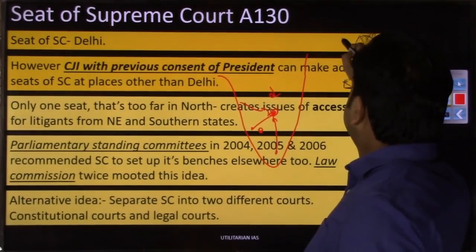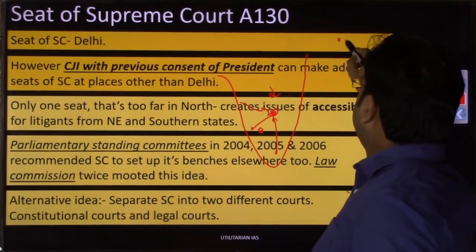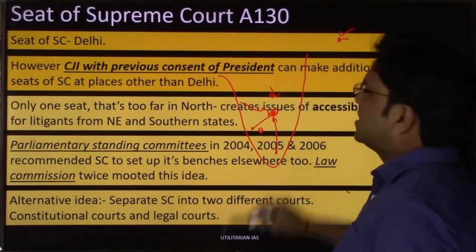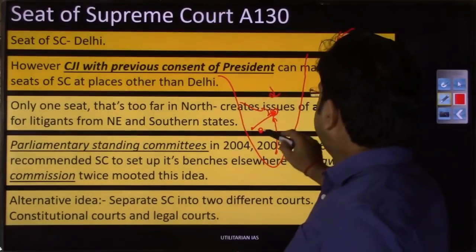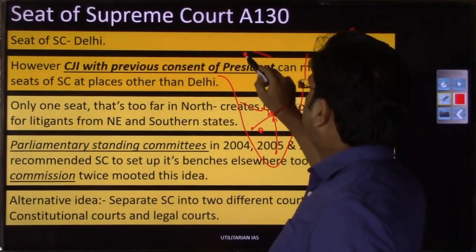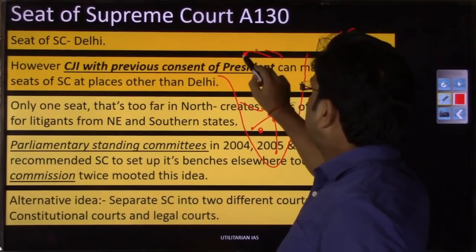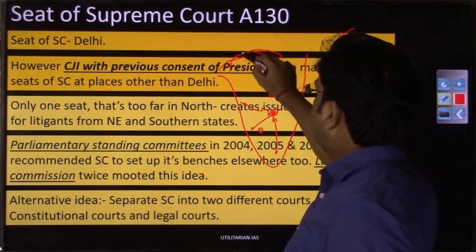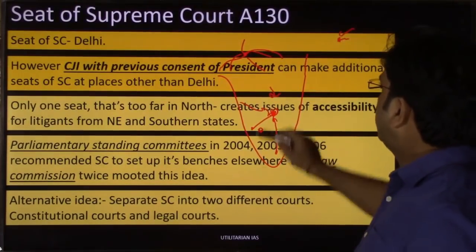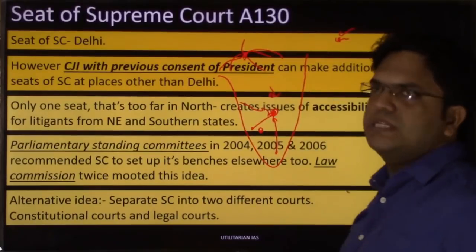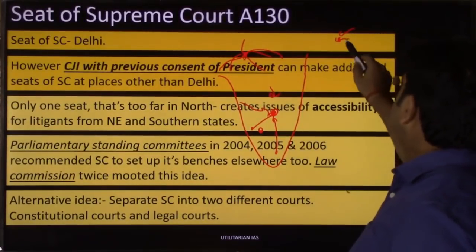Then in the northeast you can establish one, suppose in Guwahati near Assam, so it will be accessible to the other part, those 7 sister states as well, right? So at least these 2 benches. See, in Delhi, people from Bihar, people from UP, people from MP, people from Rajasthan, people from Gujarat, people from Himachal and Punjab, right, they can go. So one regional bench here, one regional bench here, and one regional bench for our eastern brothers and sisters, right?